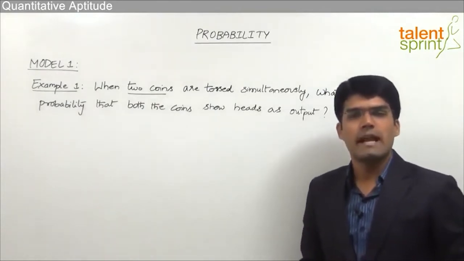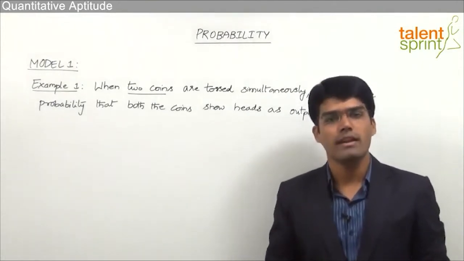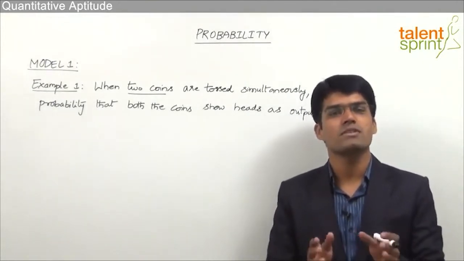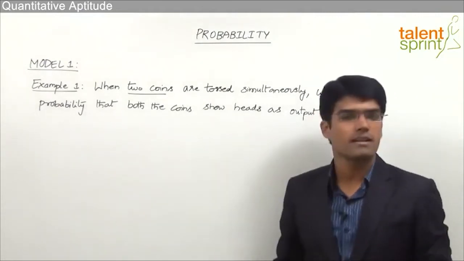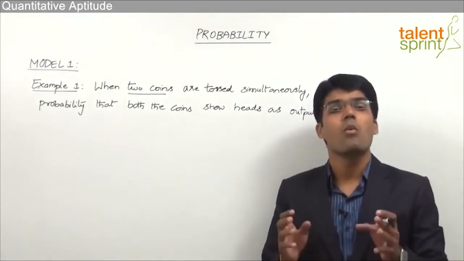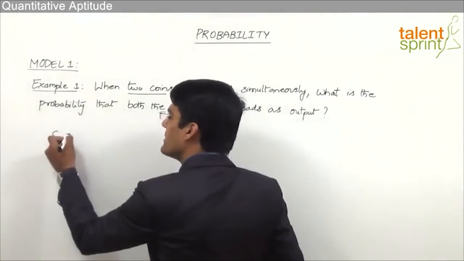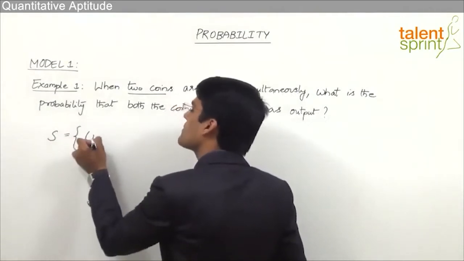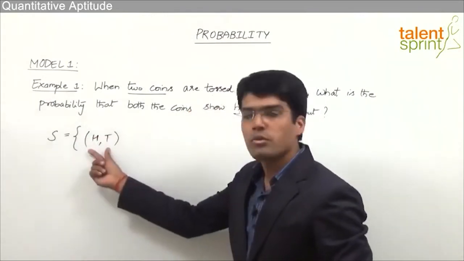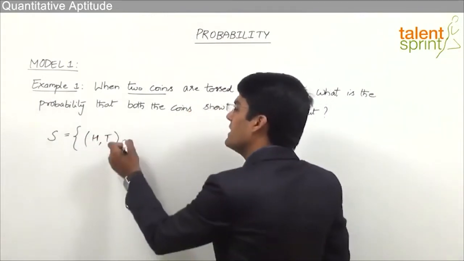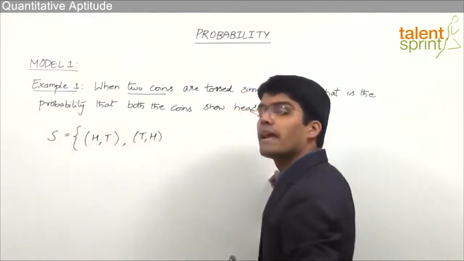We very well understand that when one coin is tossed, there are 2 possible outcomes. It is either a head or a tail. So the sample space for tossing a single coin is head, tail. But here two coins are tossed simultaneously. So let us first decide what is the sample space for such an event. Now here the sample space can be taken as follows. The first coin may show up a head and the second coin can show tails. So that's one possible sample point. Then the second possibility here is first coin may show a tail and the second coin shows head.